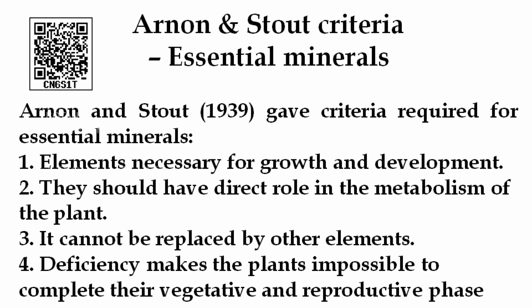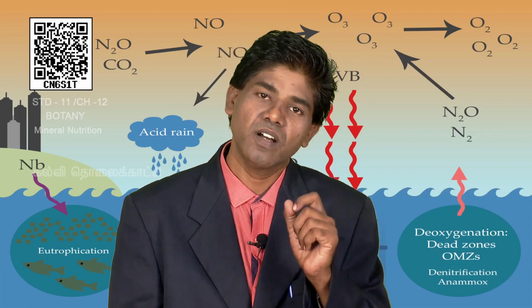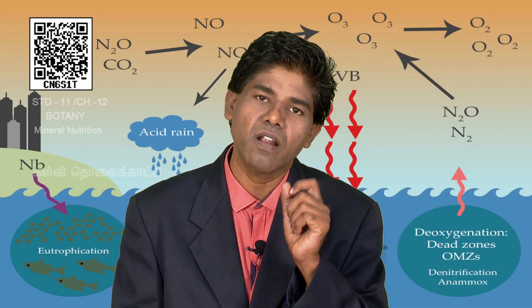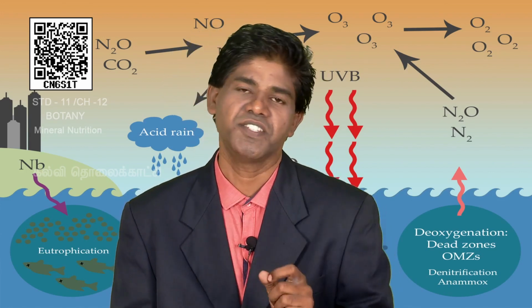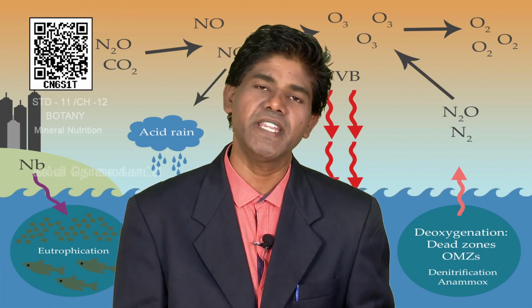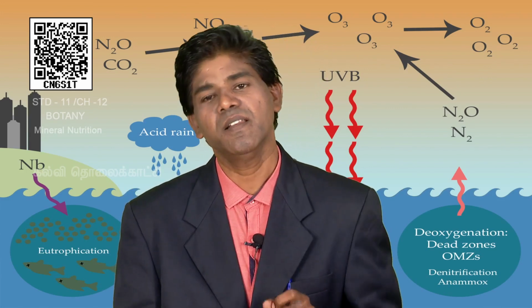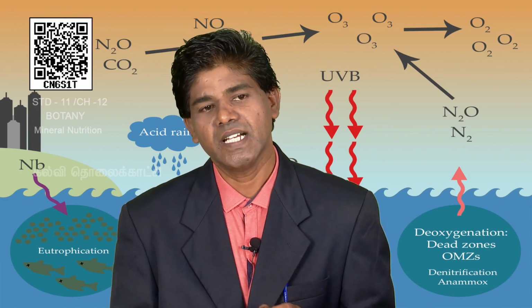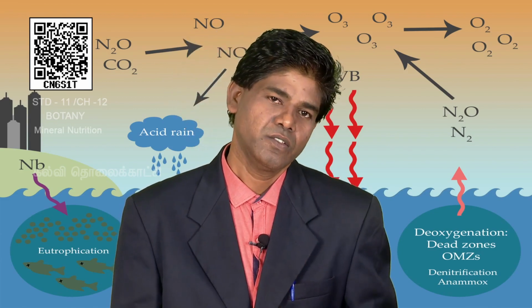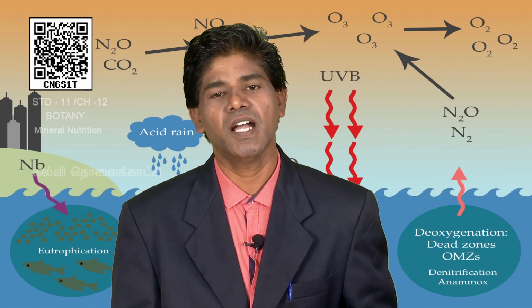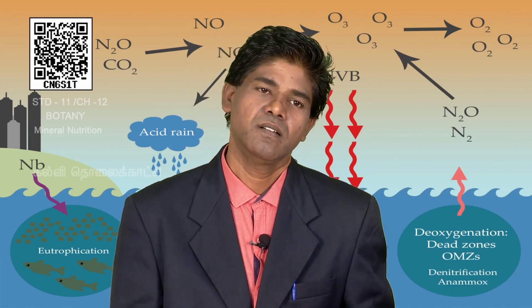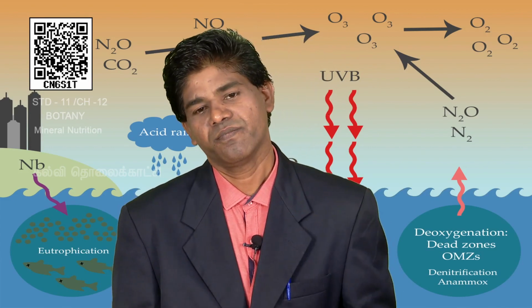And the fourth point, the deficiency makes the plant unable to complete the vegetative and reproductive phase. So, because of the deficiency, the plant is not able to complete vegetative or reproductive growth, that is called an essential mineral. These are the four criteria for essential minerals, given by Arnon and Stout. In examination, maybe in a 2-mark question, write any two criteria for essential minerals given by Arnon and Stout.